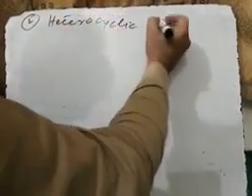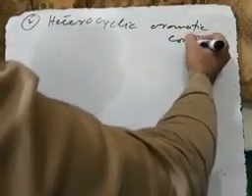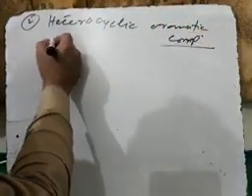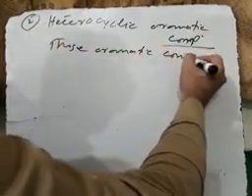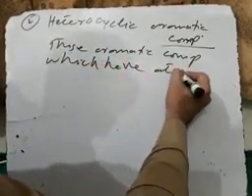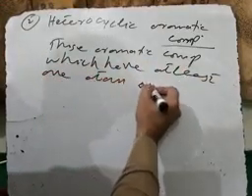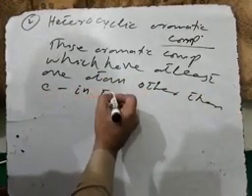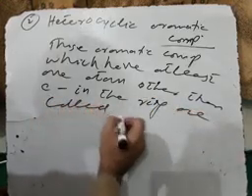Those aromatic compounds which have at least one atom other than carbon inside the ring are called heterocyclic aromatic organic compounds.